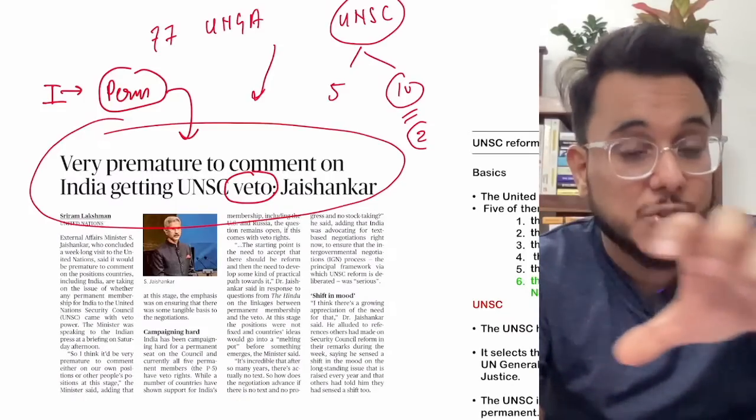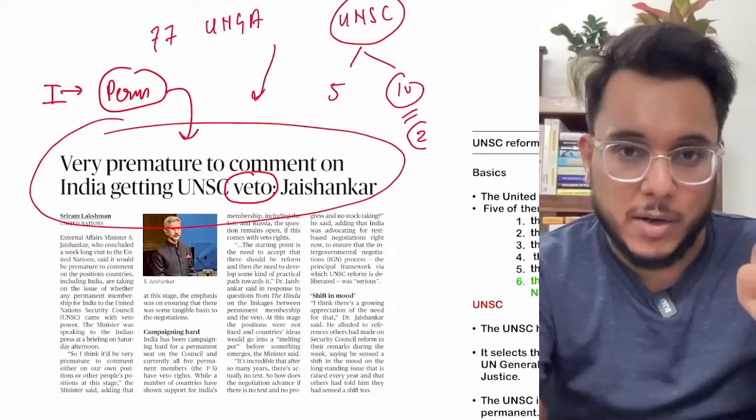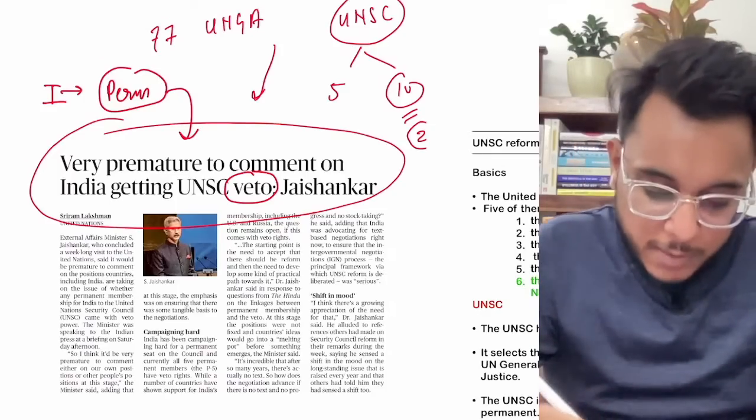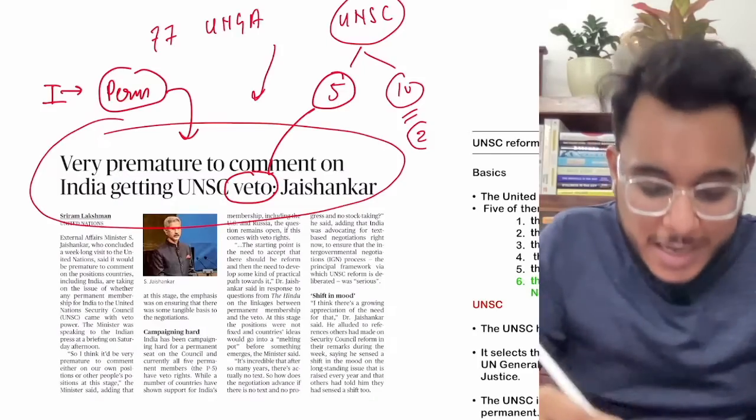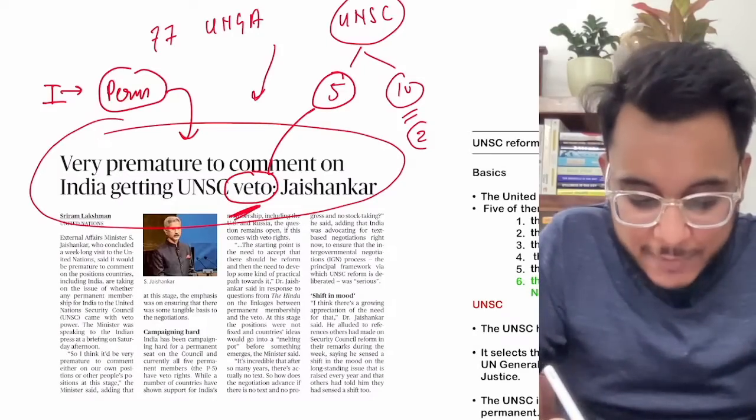It means that Russia will restrict that particular vote that is going on. It will stop that particular thing. So that is veto power. So the permanent 5 members that are there right now in the UNSC, they have the veto power. So will India be asking for a permanent seat with the veto power or not?